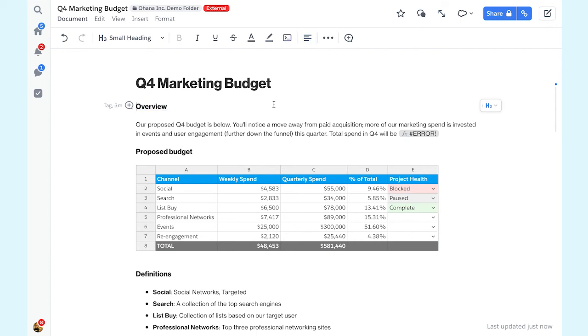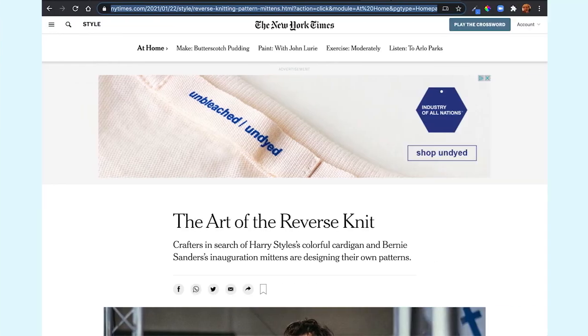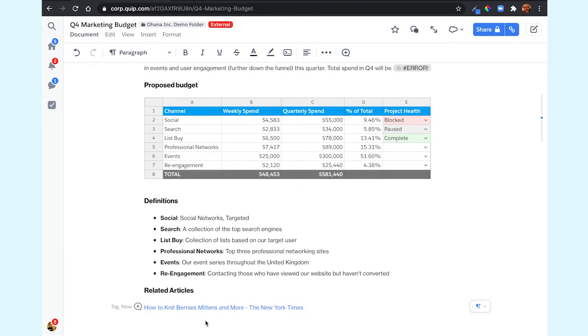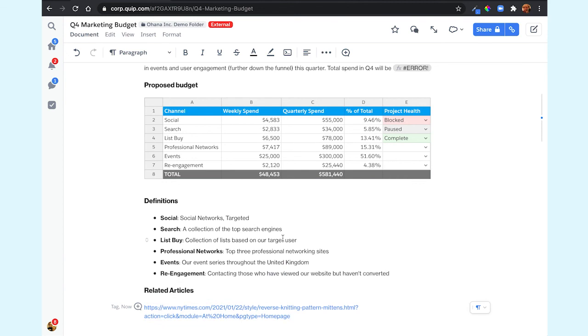Next up, URLs. In the past, when you pasted a URL straight into a document, you just got the raw thing, http://whatever, not the prettiest thing. Now, if we can fetch a title for the URL, we do. So instead of looking at http://nytimes.com/bunch of gobbledygook, you see a human readable headline. Nice, right? And of course, you can reset it to a raw URL if you really want to.